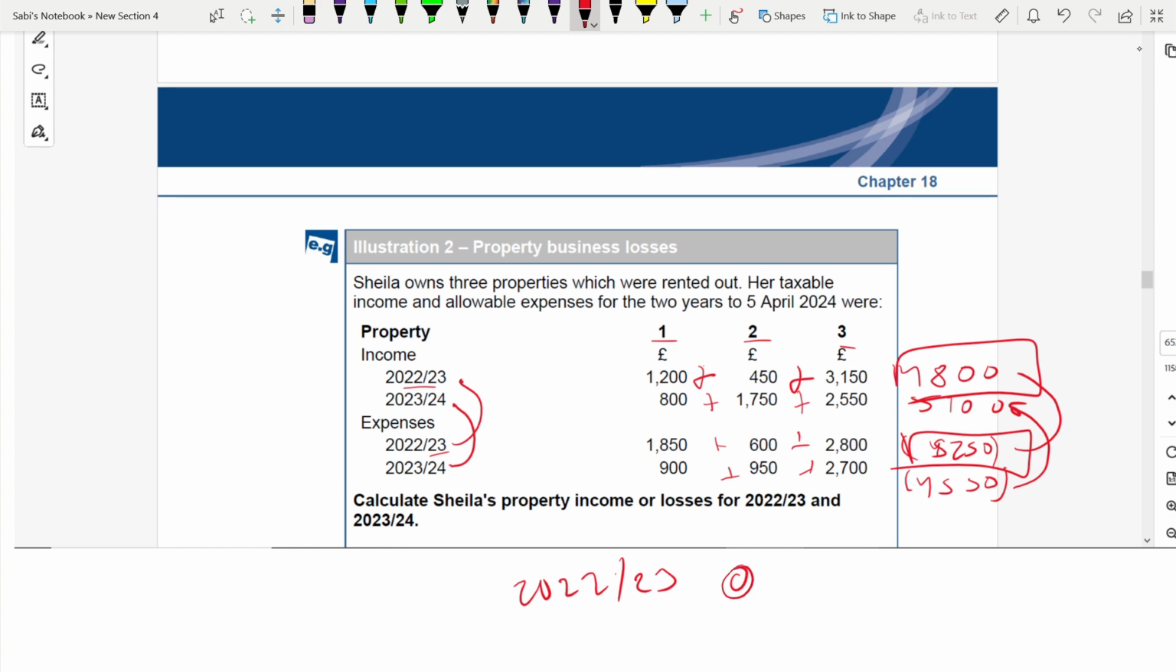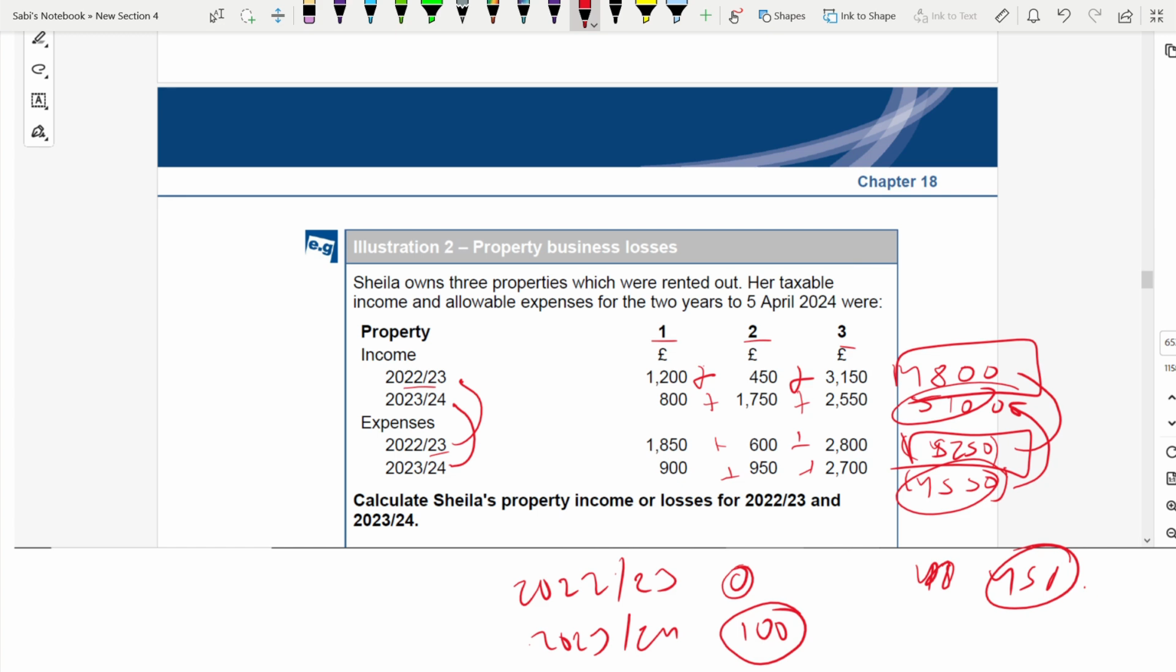So property income would be nil, 0. You can't show a negative figure. For 23-24, it is 5100 minus 4550. So it is 550. Property income is 550. What is the difference for the earlier year? 4800 minus 5250. The loss is 450. This is the loss.